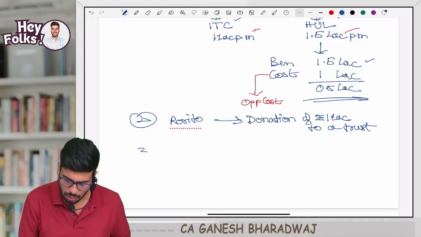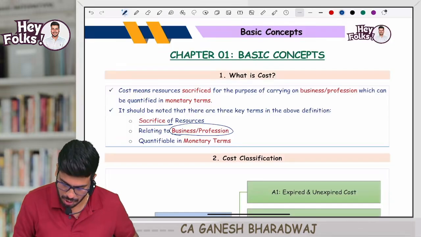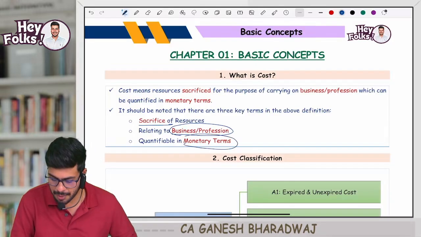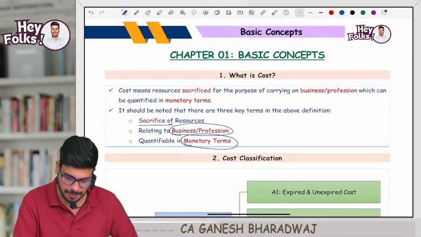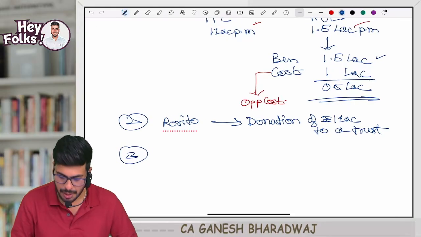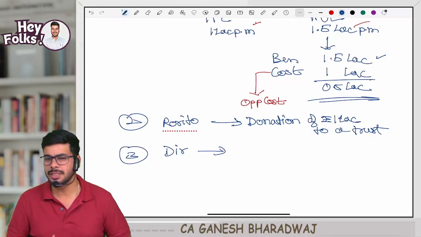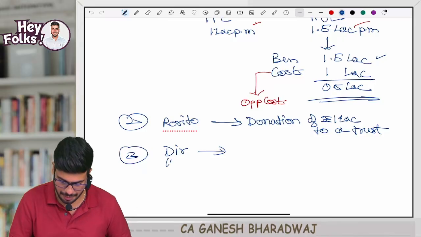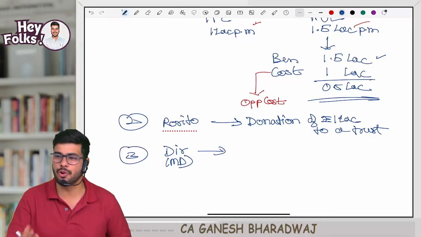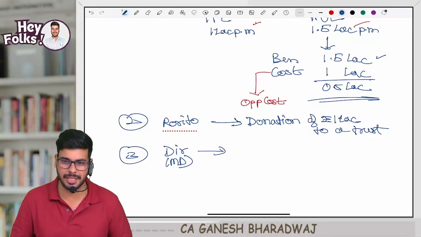Now, what was the third terminology they have used? Quantifiable in monetary terms. I will give one example. Let's say this company has one managing director, the MD.